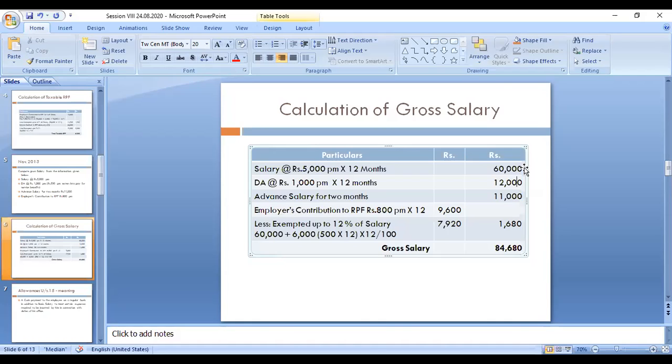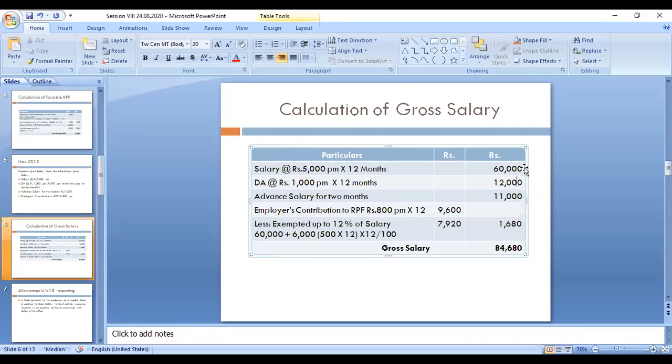This contribution up to 12% only is exempted. Up to 12% of salary is exempted. Salary in the sense, you have to calculate salary with DA. Here we need not consider the 1,000 rupees of DA; you have to take only 500. Up to 500 only it is exempted. Entering into service benefit is considered for calculation of salary. Not entering into service benefit, you need not consider for calculation of employer's contributions.